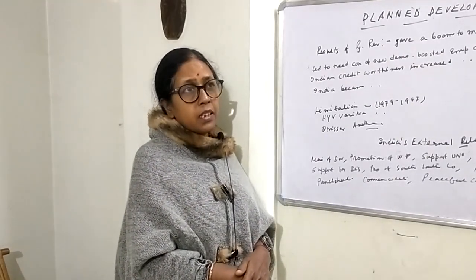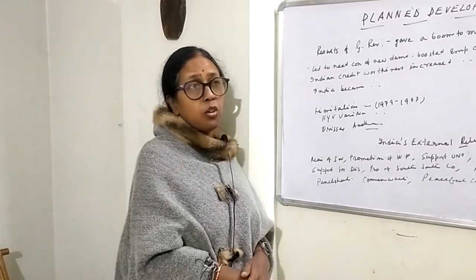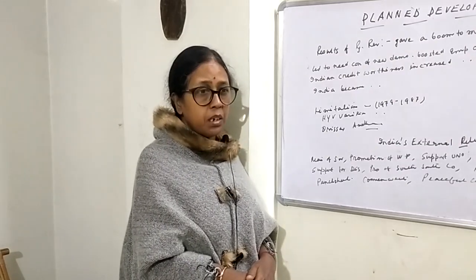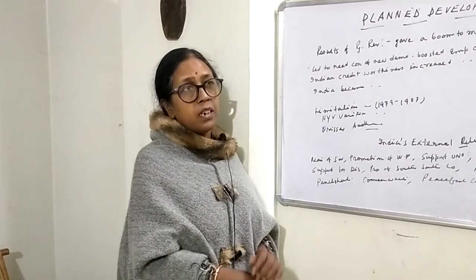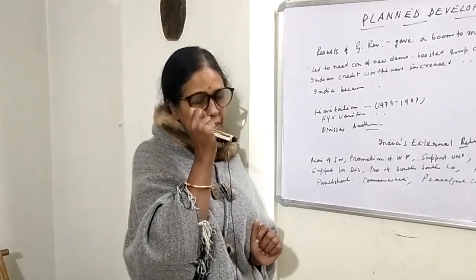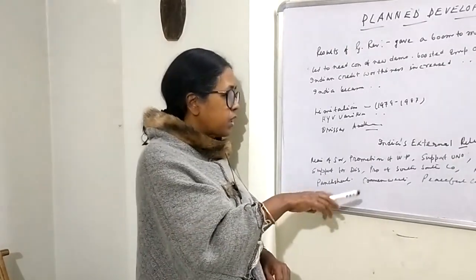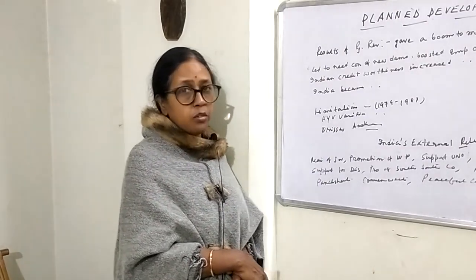So far as India is concerned, India got independence in 1947, and after that Jawaharlal Nehru became the Prime Minister of India, and he was at that time Foreign Minister also, and he played a very important role so far as India's foreign policy or external policy is concerned. So today I am going to discuss most of the principles of Jawaharlal Nehru's foreign policy.